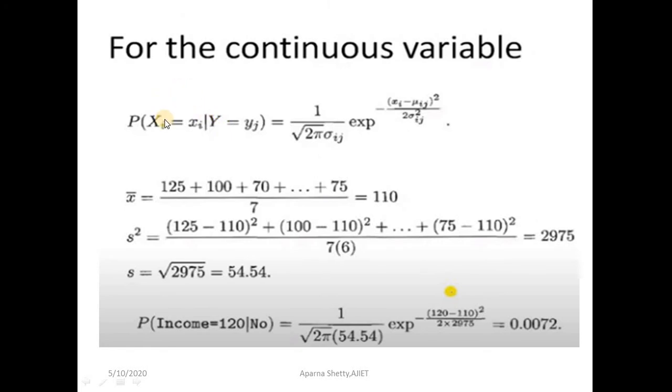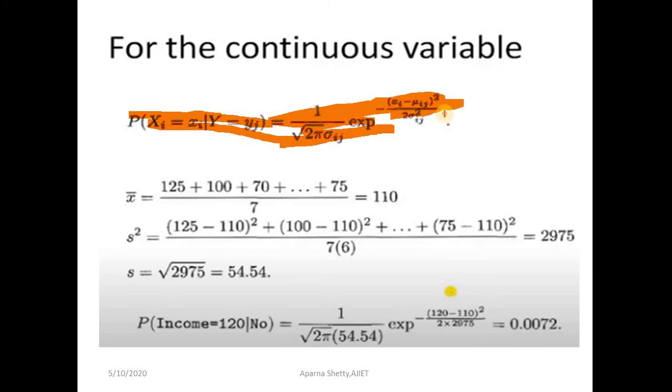This is the formula for calculating the probability of a continuous variable.